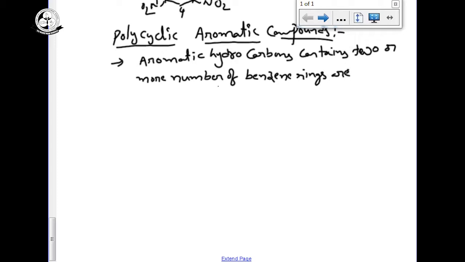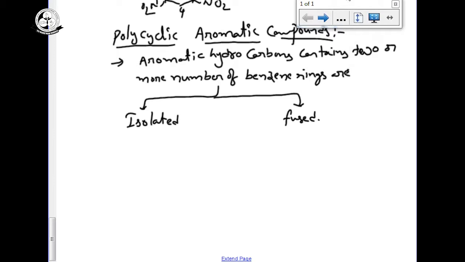Again, these can be classified into two types, that is isolated benzene rings and fused benzene rings. Isolated benzene compounds and fused benzene compounds.